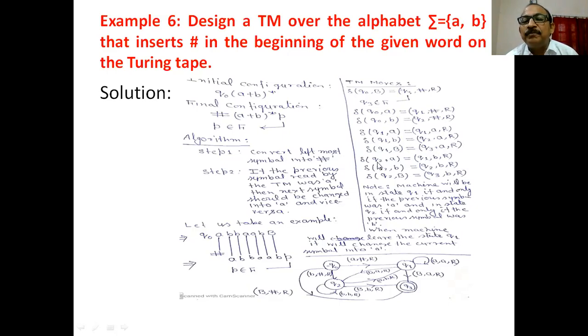Same argument at this place. If the machine is in state Q2 and it reads A, the machine must go to state Q1, replace this A by B, and move in the right direction. If B, remain in the same state and move in the right direction. If at this place a blank is encountered, the machine goes to the final state, replace this blank by B, because the previous symbol read by the machine was B. Therefore, we have to convert this blank into B. Is it clear?